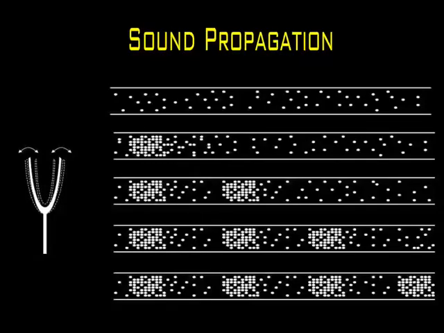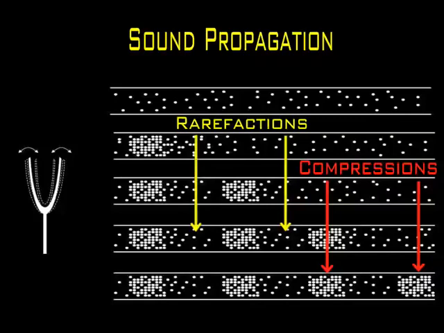The sound wave is transported from one location to another by means of particle-to-particle interaction, with each particle causing a disturbance of its nearest neighbors. Because of the longitudinal motion of the air particles, there are regions where the particles are compressed together and other regions where the air particles are spread apart. These regions are called compressions and rarefactions respectively.